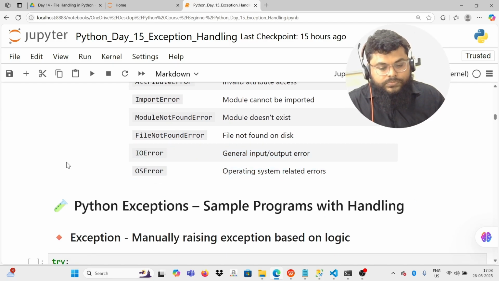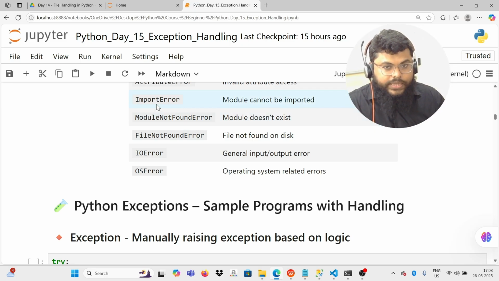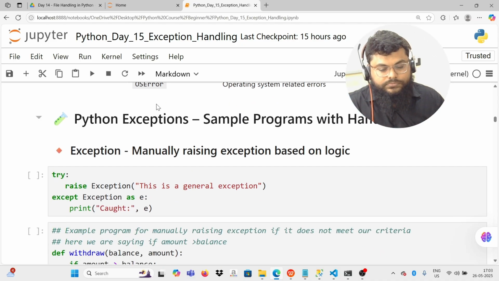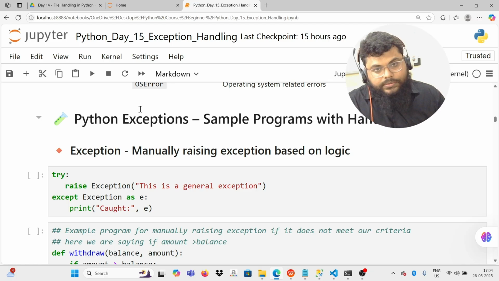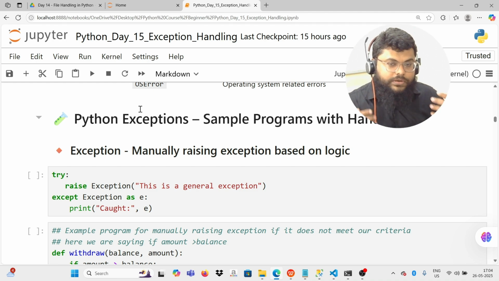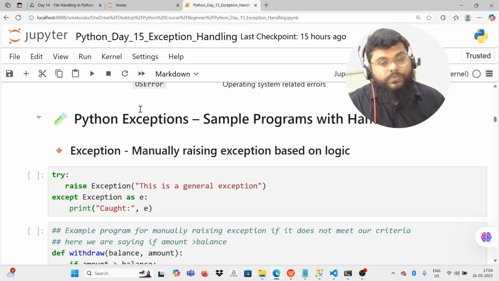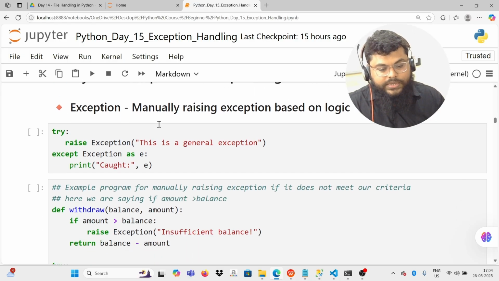Okay, so we can handle all these errors by using exception handling. We can also create manual exceptions, exceptions which are not inbuilt. Exceptions we define on our own, we define for our programs. Those kind of exceptions are called manually raising exceptions. So, for example, see here.